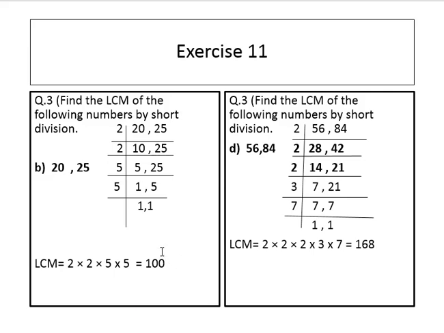So 100 is the least common multiple of 20 and 25.